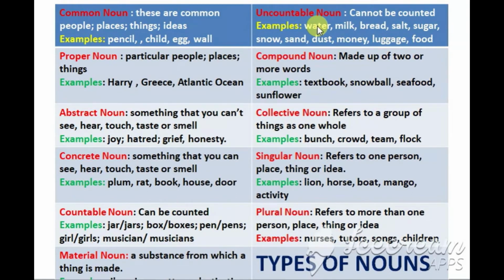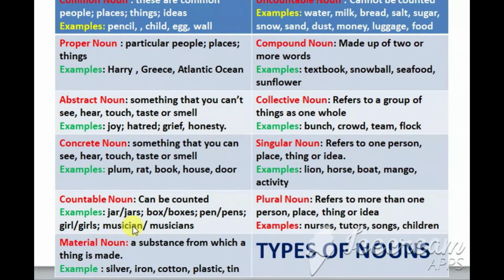Countable noun, and we have again uncountable noun. So what is a countable noun? Nouns which can be counted, those are called as countable nouns. Like jars, boxes, pens, girls, musicians. These are all countable nouns because they can be counted.